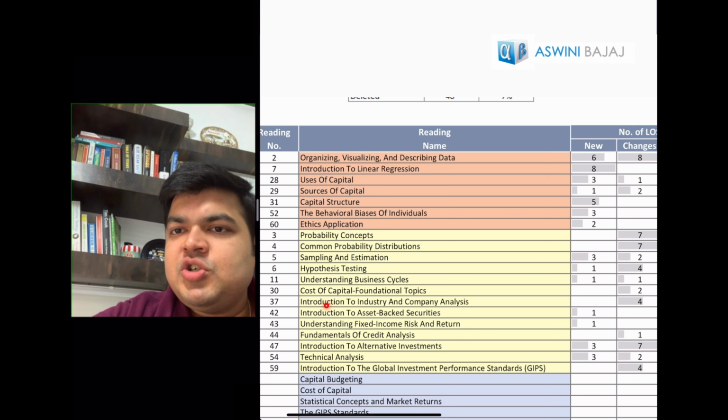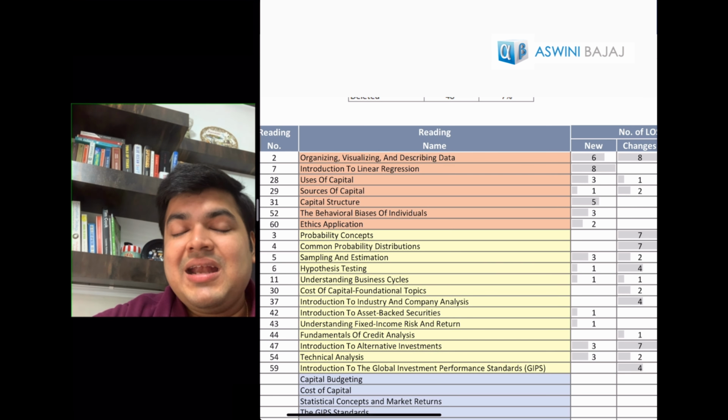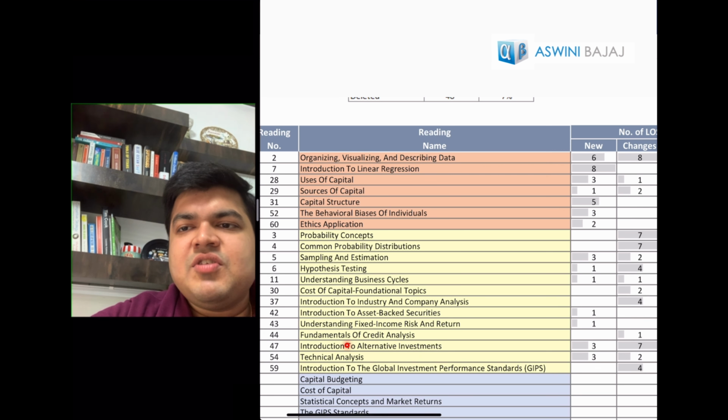In the introduction to industry and company analysis, that is equity, sorry, I skipped this one. There is just rewording and rearranging. There is no change as such. So 99% of the chapter is going to be the same. There is more of rearrangement and rewording, not a change as such. And introduction to alternative investments is basically the entire chapter has again been jumbled up. There is a little bit of addition here and there in terms of real assets, but otherwise 90% or 95% of the chapter is the same, and it is only that the chapter has been rearranged.